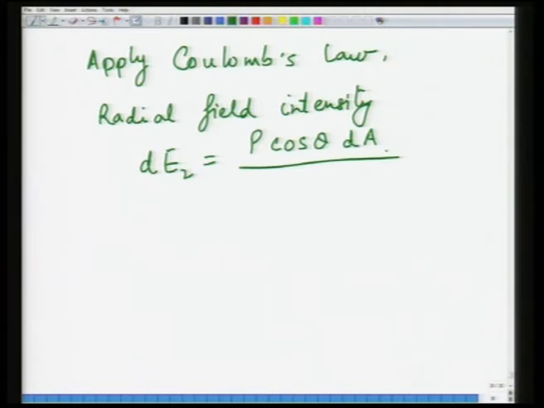P cos theta dA would be the charge, and you know that Coulomb's law is F equal to Q1 Q2 divided by 4 pi epsilon naught r square, and if you want to calculate E, then you take one of the charges on the other side.